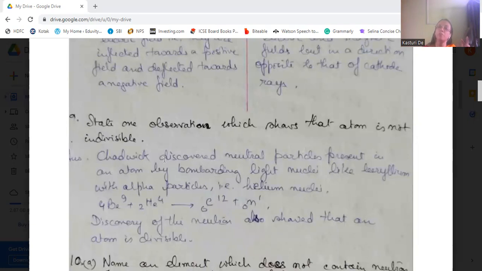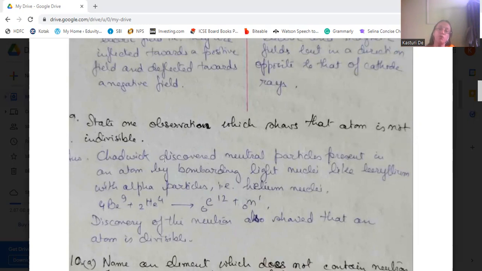From the experiment in which the neutron was discovered, one can observe that atoms are not indivisible.